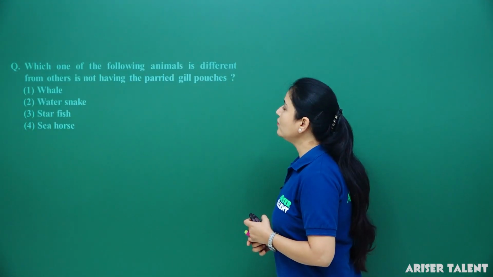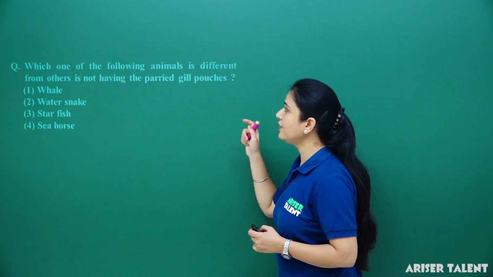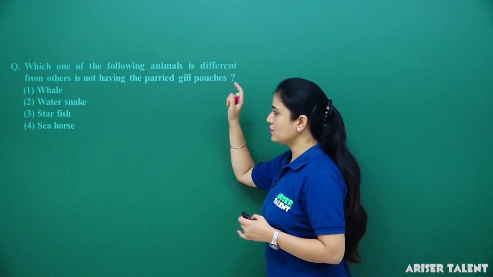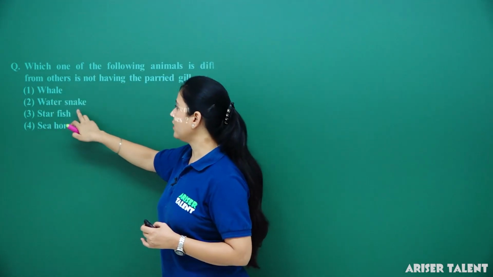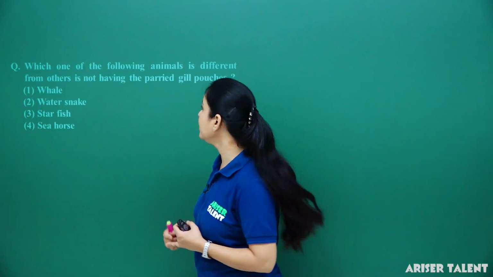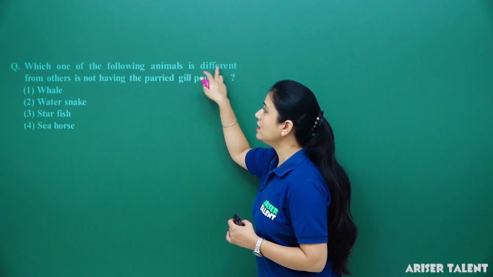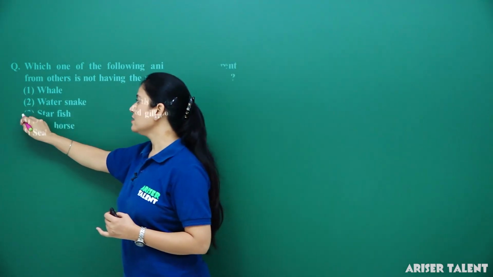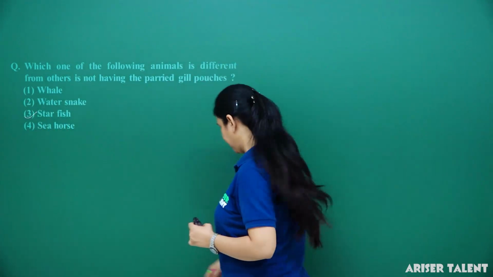Next is, which of the following animals is different from the others in not having paired gill pouches? What are they? Whale, water snake, starfish and seahorse. When we studied the chapter, we studied the characteristics that the animal which is different from the others because it does not have paired gill pouches is starfish. Option 3.